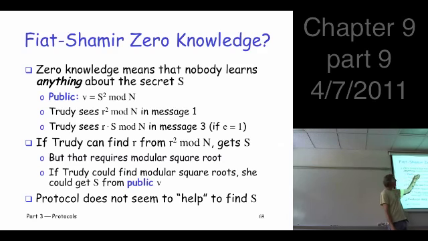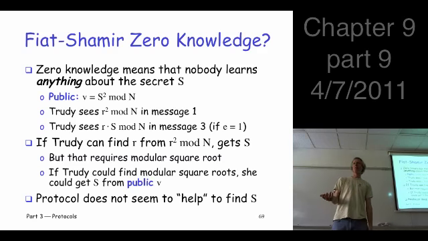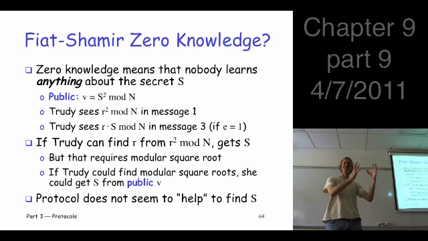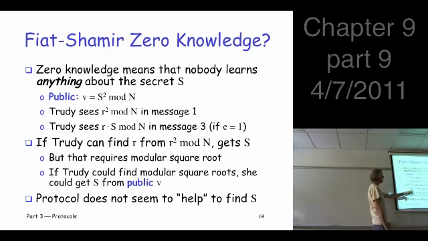From the protocol itself, there's some public information, right? S squared is public. Okay, can I get S from S squared? Why not? Because that requires a modular square root. How hard is that? It's as hard as factoring. Okay, so we can't do that. That's an assumption. That's too hard. So we can't get S from this.